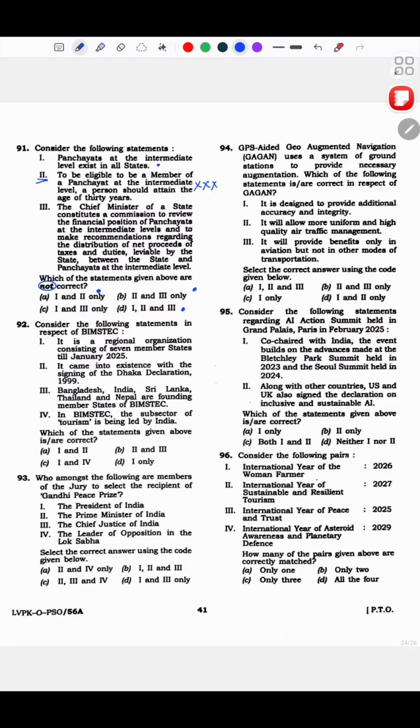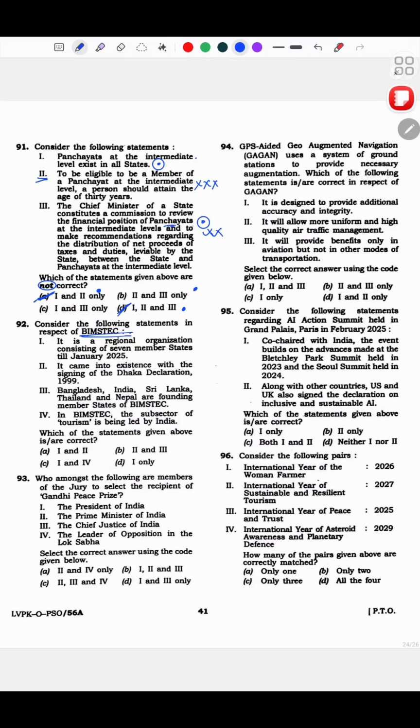अभी exam में मैंने I put this as a देखेंगे वाला statement. The chief minister of a state constitutes a commission to review the financial position of panchayats at the intermediate levels. ये जो था ना, I felt के I am not sure यार ये क्या बोल रहा है करके. I thought कि this is correct, that the chief minister constitutes a commission to review this panchayat at the intermediate levels, but apparently this is a wrong statement. So I chose this, but I think the answer is this. Okay, so yeah. Now BIMSTEC.